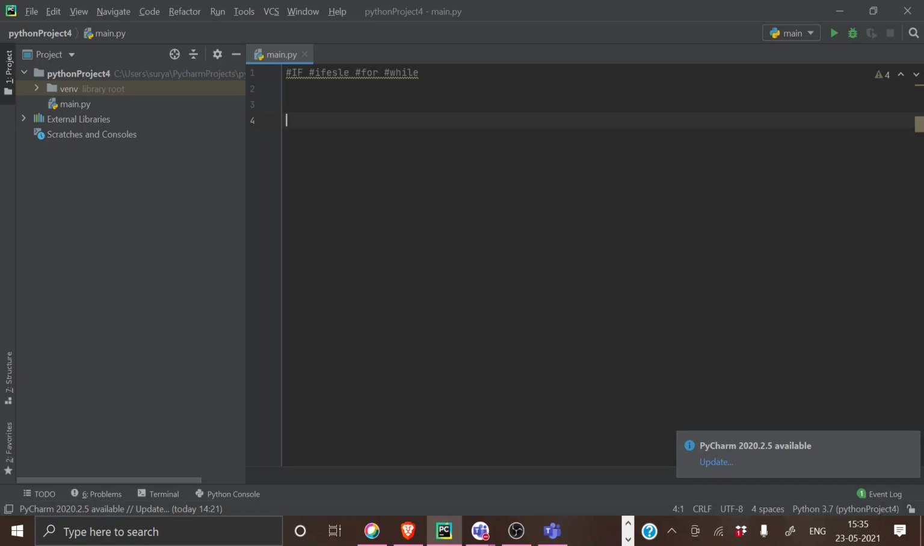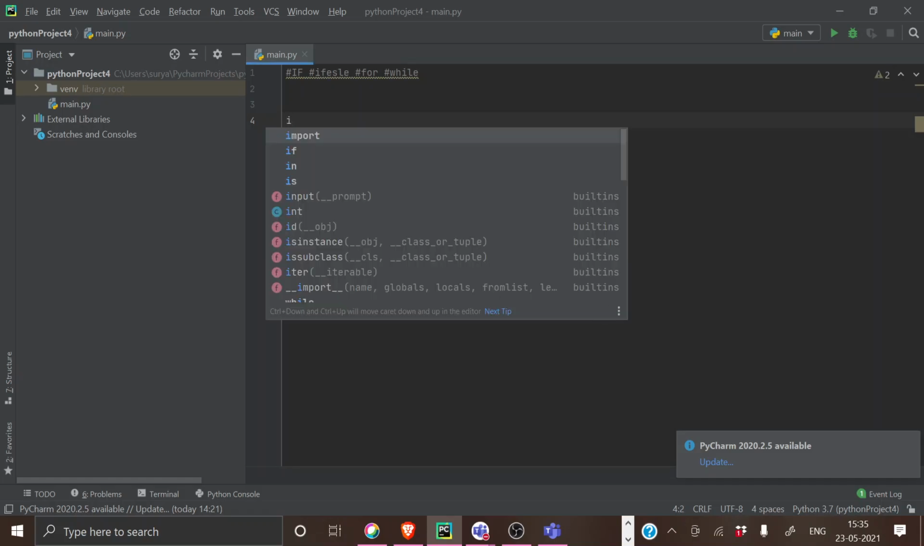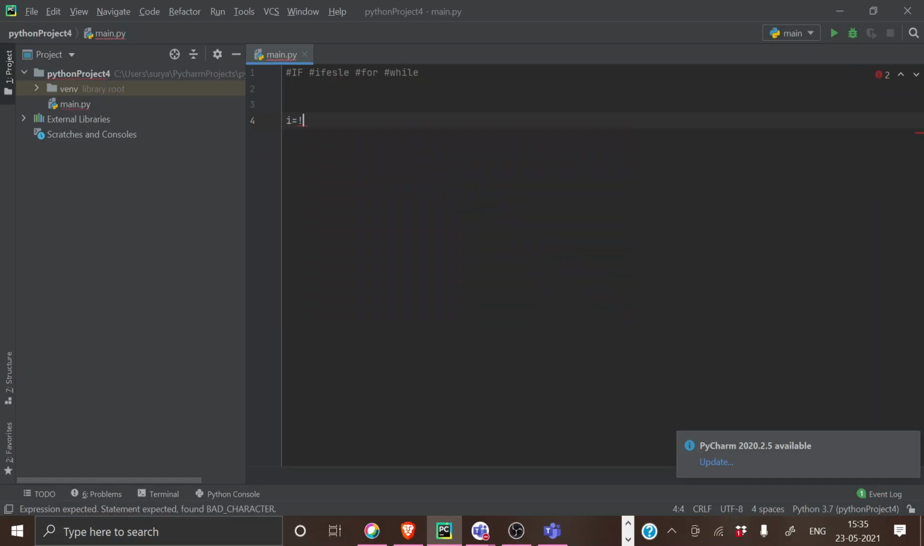If statements are nothing but, in real life, there are certain situations where we need to take decisions. As such, in programming also, there are certain times we have to take decisions. While you're trying to make these decisions, you have to use these conditions. Like I can just give you a very simple example. If your age is 18, let's take this I as age.